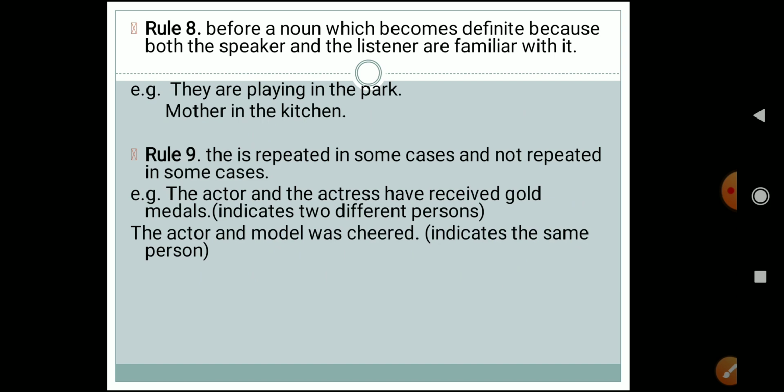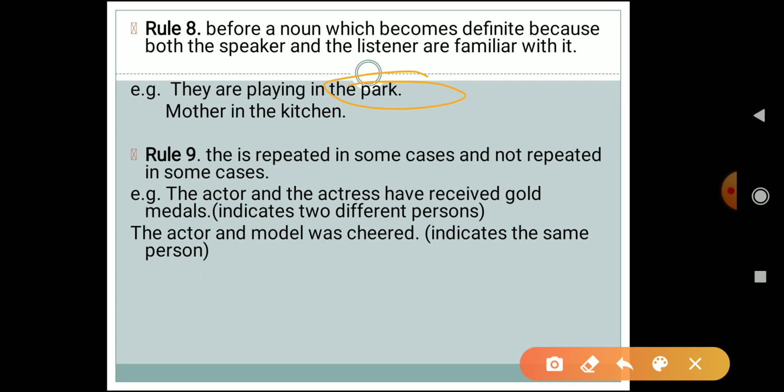Now let's see the next rule. It says that we have to use the definite article before a noun which becomes definite because both the speaker and the listener are familiar with it. For example, they are playing in the park. Here we are already familiar with this term park.